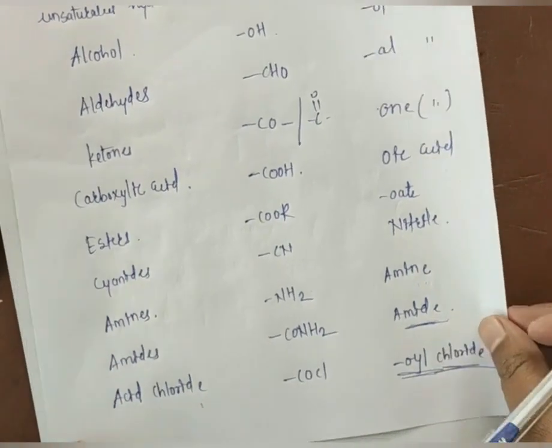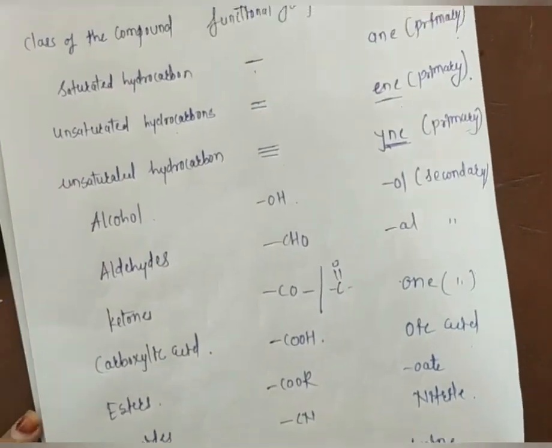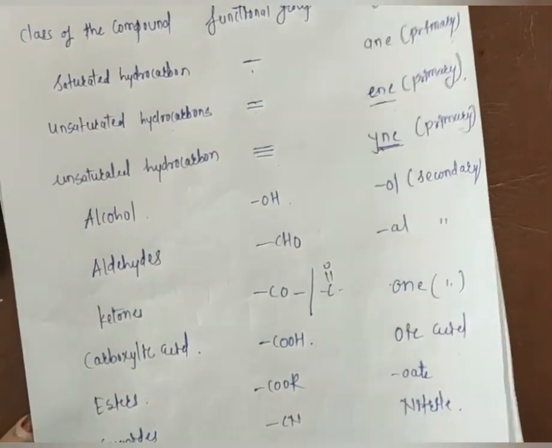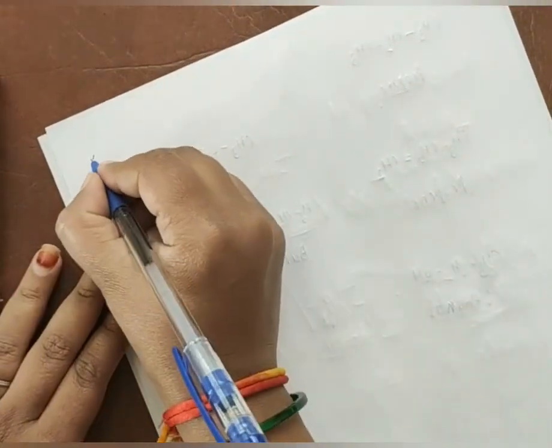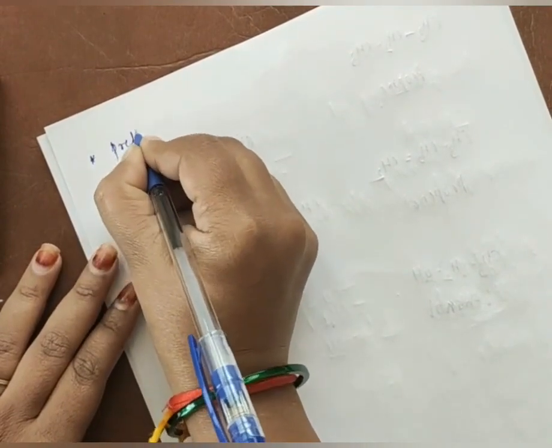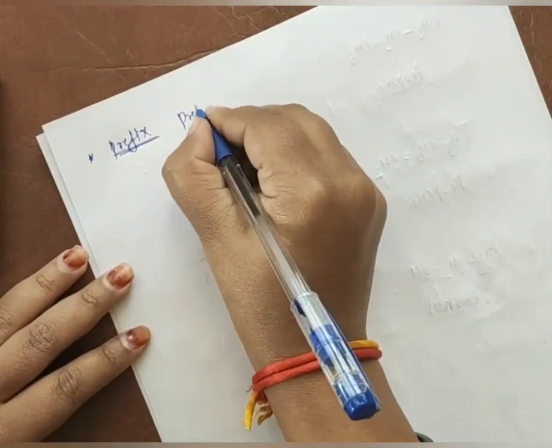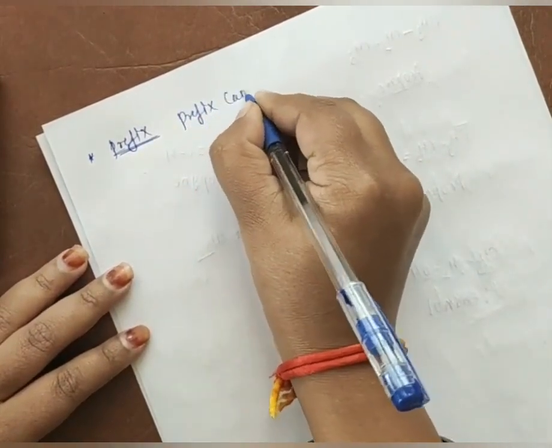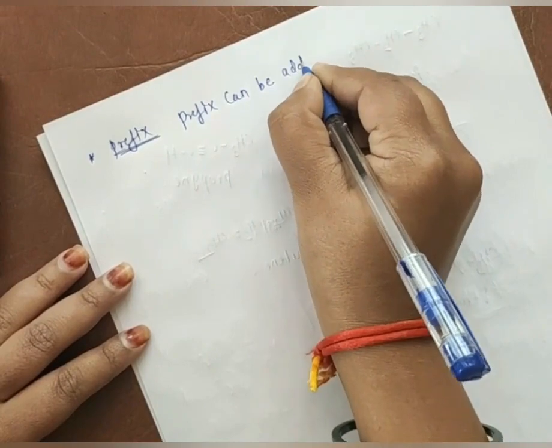Okay. So now the suffix and root words are over, and the remaining, the last, will be the prefix. What is the use of a prefix? This prefix can be added before the root word. Till now I told you first you have to count the carbon atoms and add the root word.